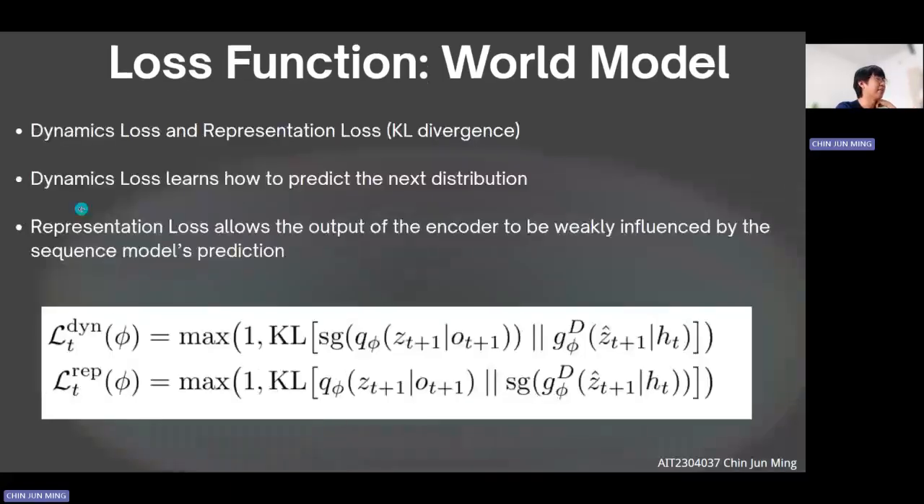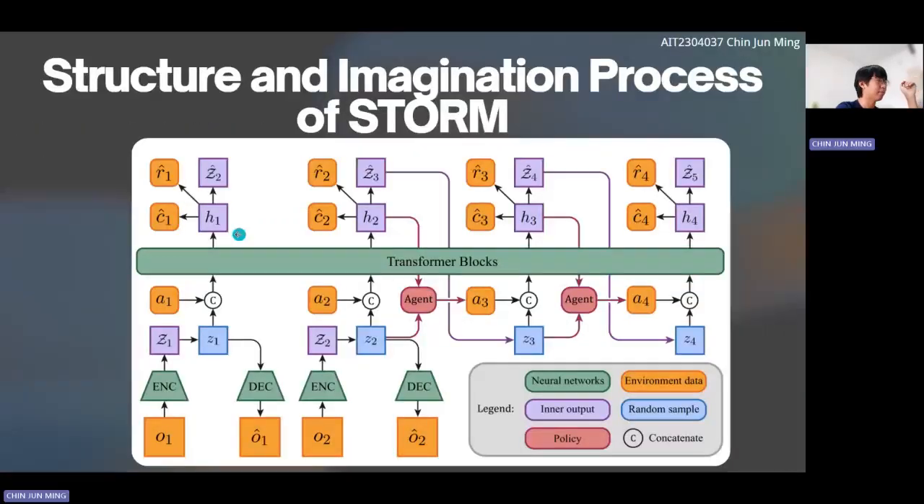And then next are the dynamic loss and the representation loss. All of these use the KL divergence. For the dynamic loss, it learns how to predict the next distribution like this. It needs to learn how to generate the Z2 distribution with this Z2 here.